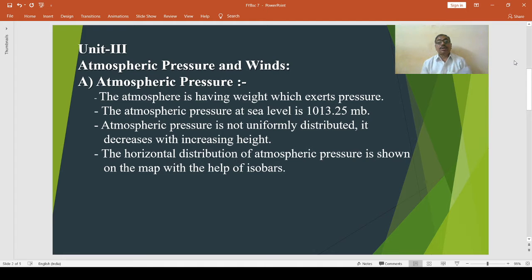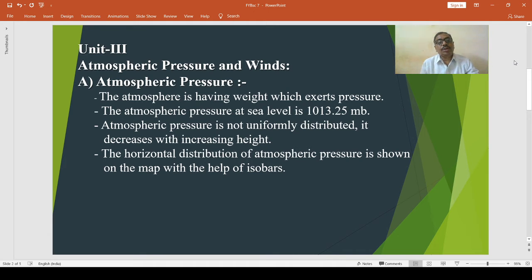The standard pressure with height is like this: pressure at sea level is 1013.25 millibar. At a higher altitude, the air is thinner or less dense than the air at sea level. Pressure therefore decreases as altitude increases.